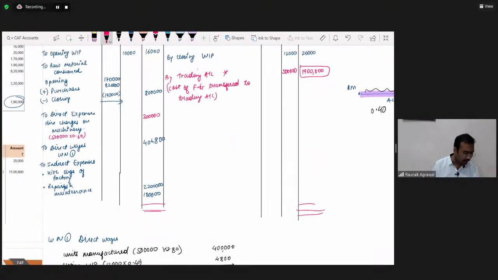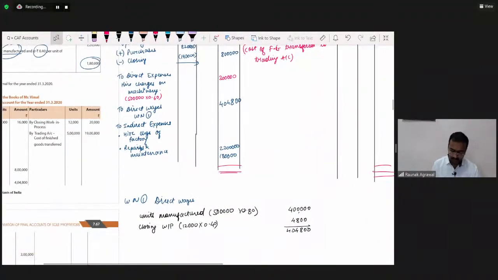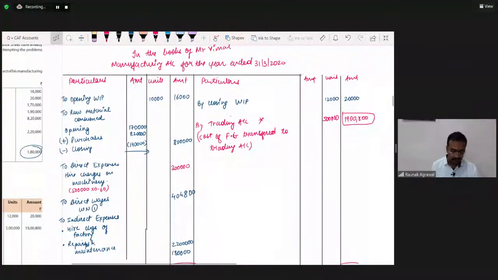Copy it quickly. If you have any doubts relating to this illustration, ask me.